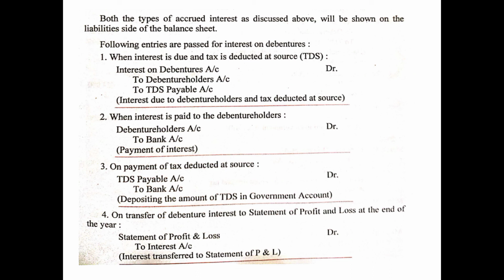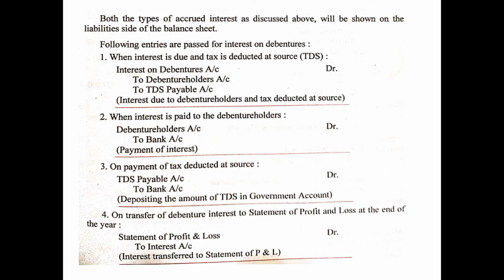The third entry will be on payment of tax deducted at source, that is, the TDS which we had deducted at the time of due entry, now this will be paid to the government. So the entry will be: TDS payable account will be debited, because the TDS payable account which we had credited at the time of due entry, now since we are depositing it, we are required to close it, so we will debit TDS payable account to bank account, because ultimately again the money is going out.